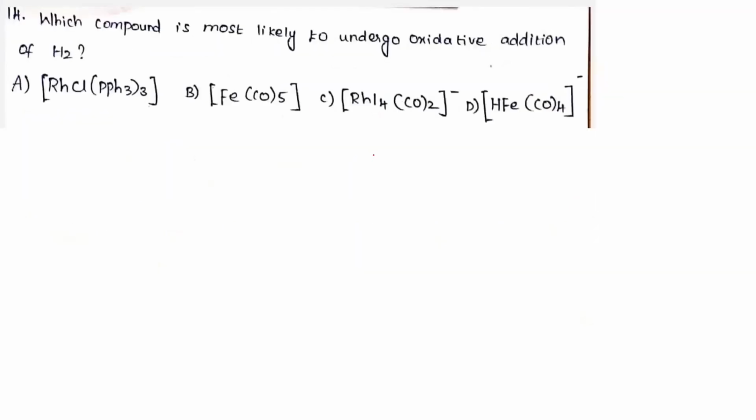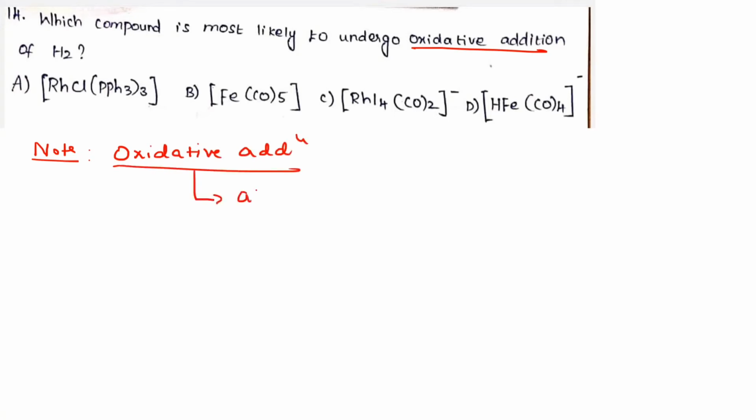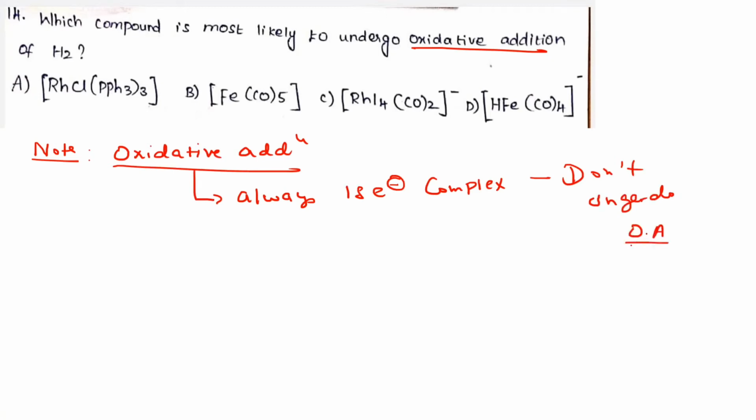They're asking which of the following is most likely to undergo oxidative addition. Please note, I'm going to give the point now. When is oxidative addition favored? Listen, very important: an 18 electron complex does not undergo oxidative addition. It's a key point. Next, the important point: the 16 electron complex is always favored for oxidative addition.